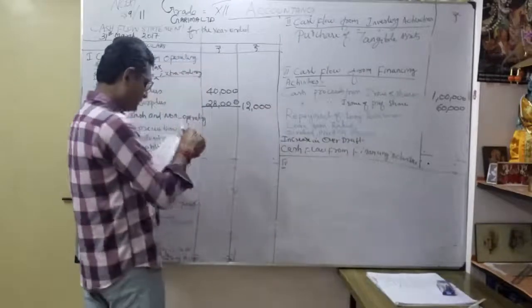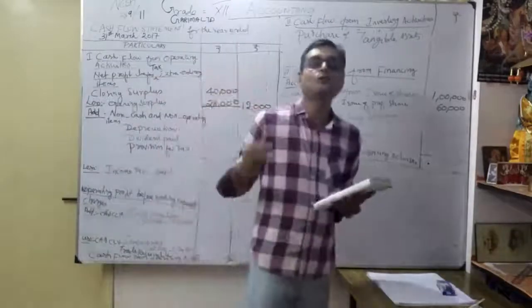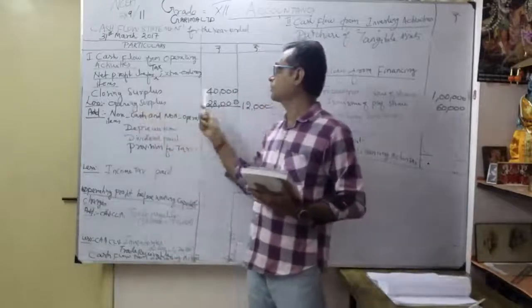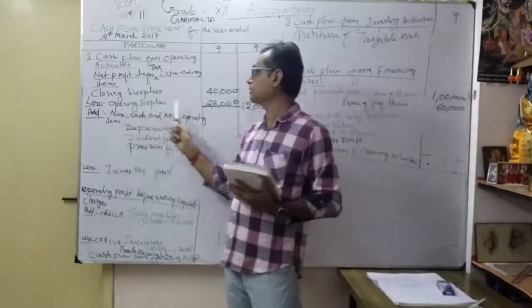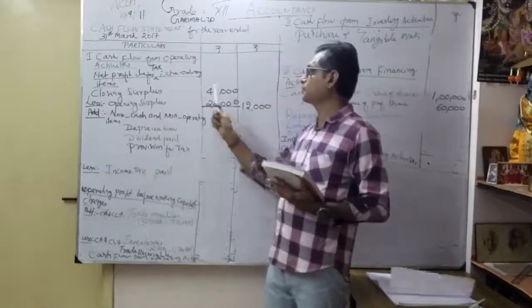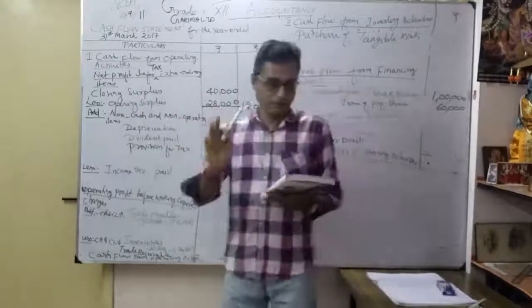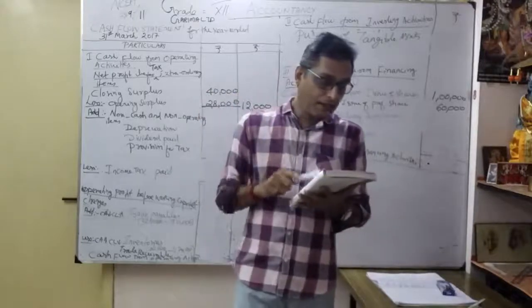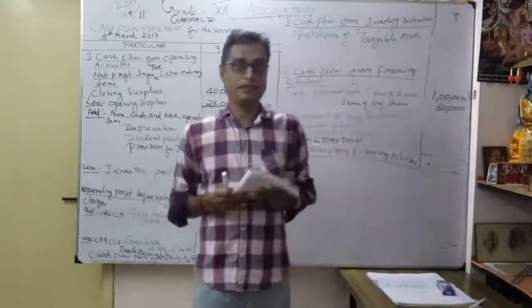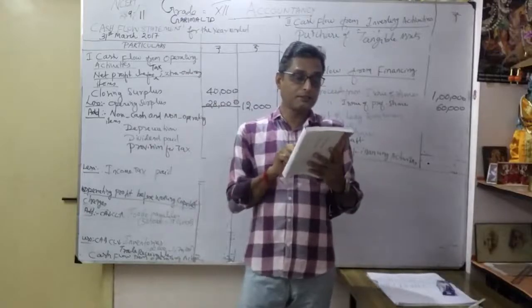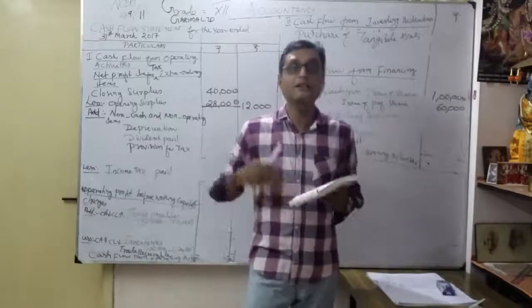Now, from note number 2, from reserves and surplus, just take our closing surplus 40,000, less our opening surplus 28,000. Now, my net profit before tax and extraordinary items, how much? 12,000. So see that, less dividend 4,000. That's the adjustment they have given. See, go to additional information. Dividend paid during the year 4,000. That's what they mentioned there.